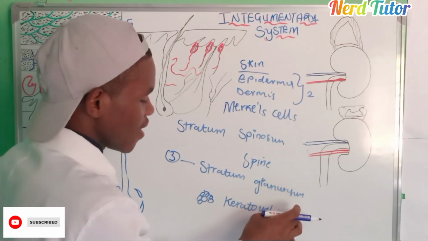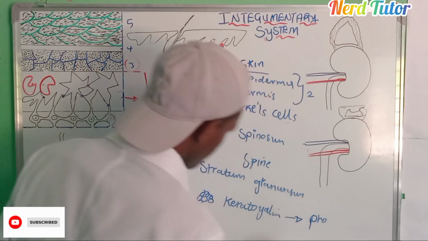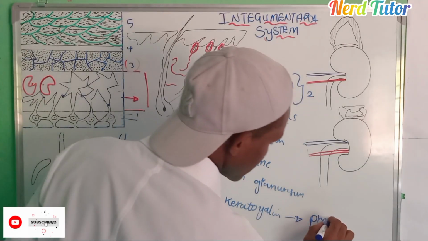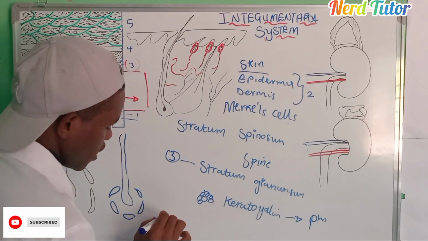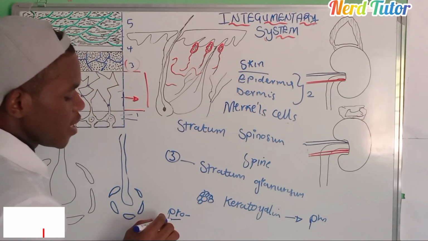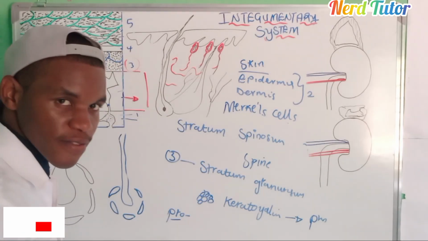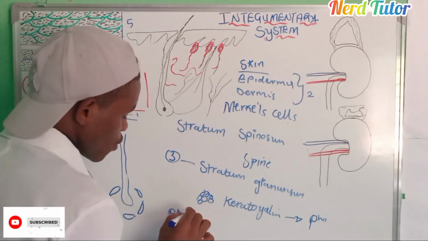What are those? The protein I want to produce here is pro. Let me just write it here. Pro meaning it is before. So this pro that will be produced is an inactive protein.